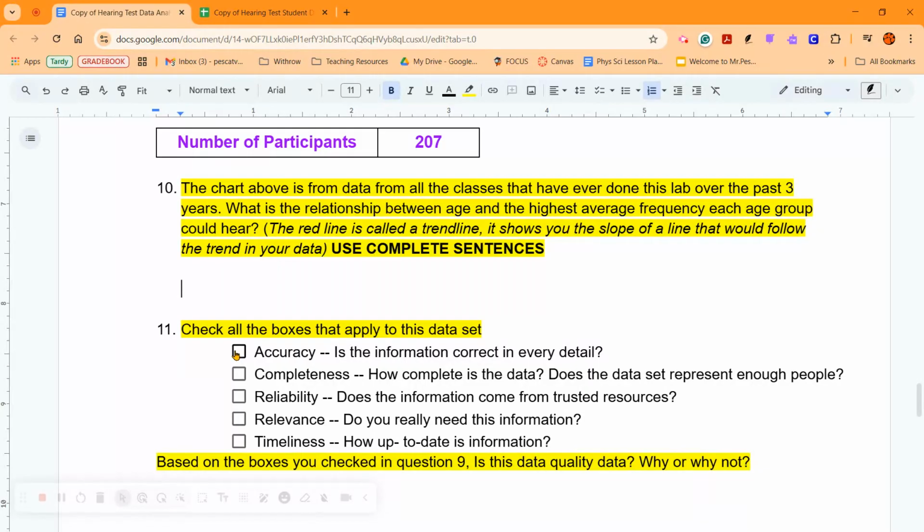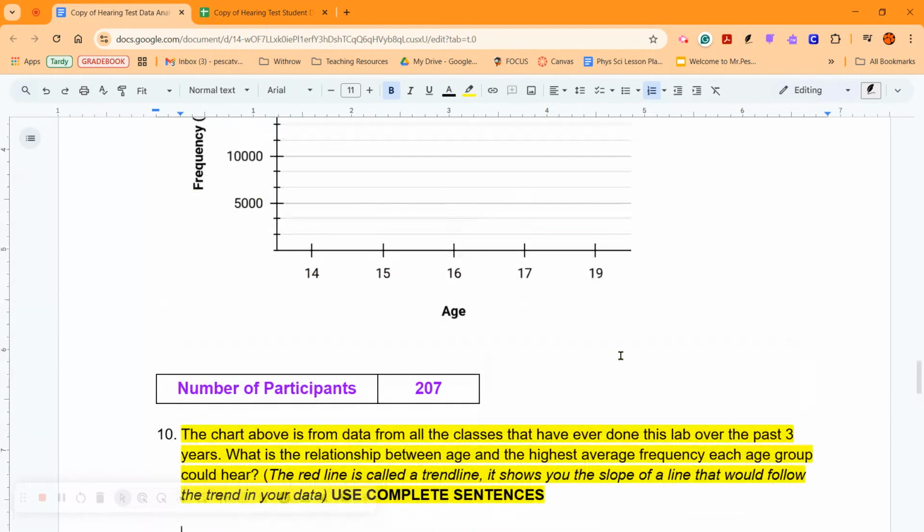All right. You can go ahead. I would check all these boxes now, except completeness again. Let's talk about this. It's still not very complete because we're only looking at ages 14 to 19. That is not very wide. If we're talking about whether your age affects how well you can hear, that's hard to say because you're not really checking everybody. You're kind of just checking high school age kids.